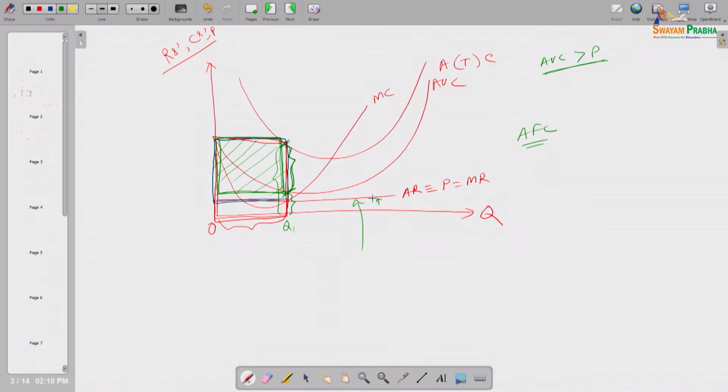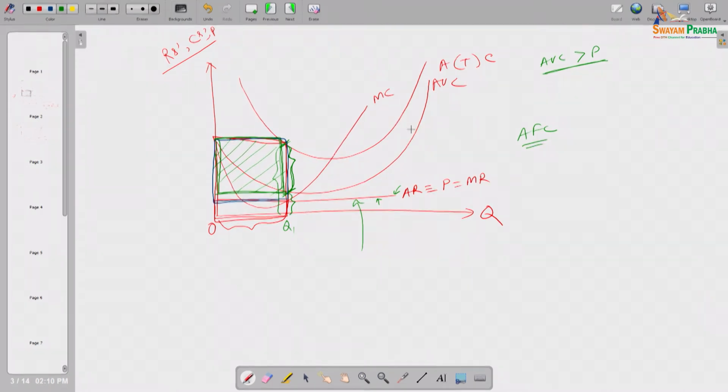His negative profit will be more than if he stops production, more in absolute value. So whenever the price line is below the average variable cost line, he should stop production, okay.